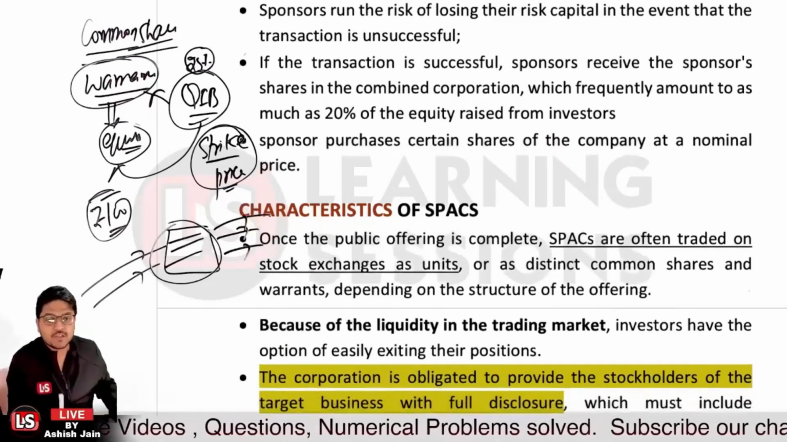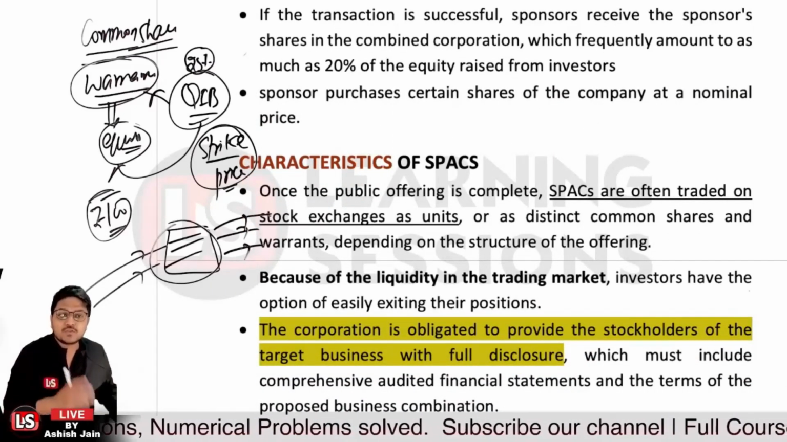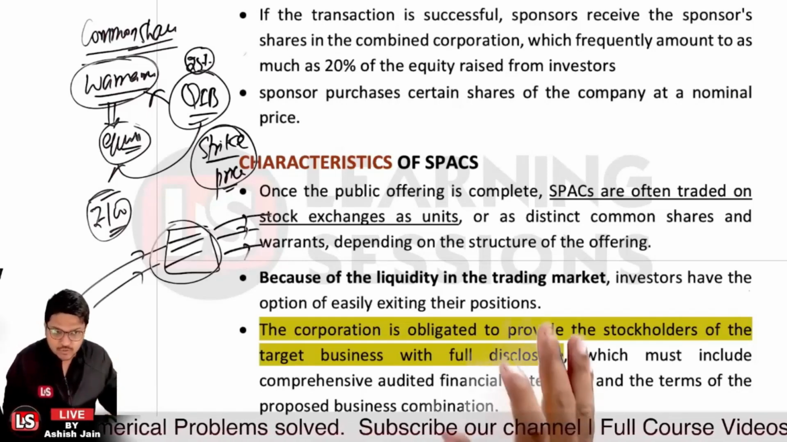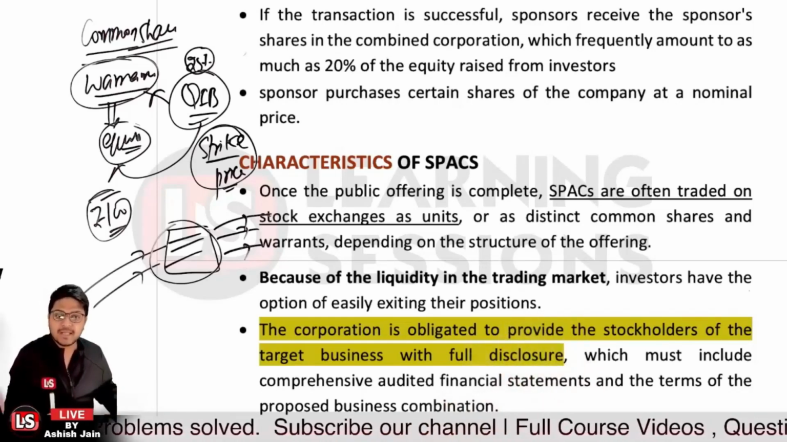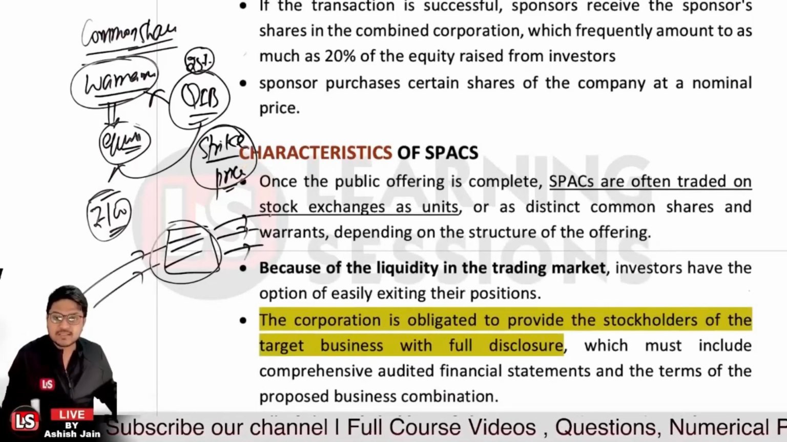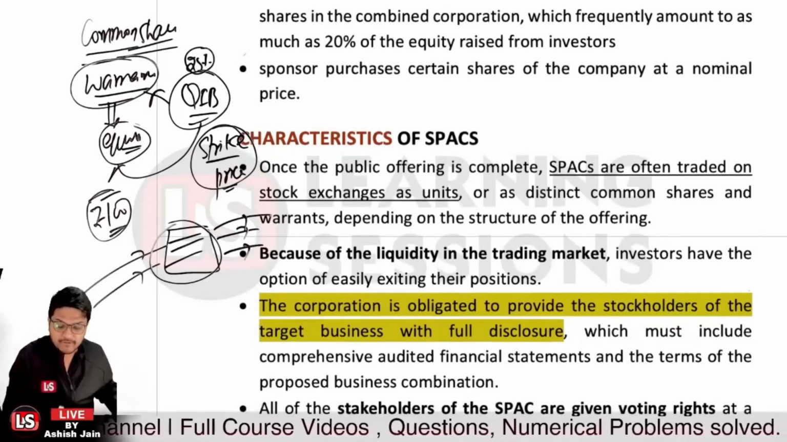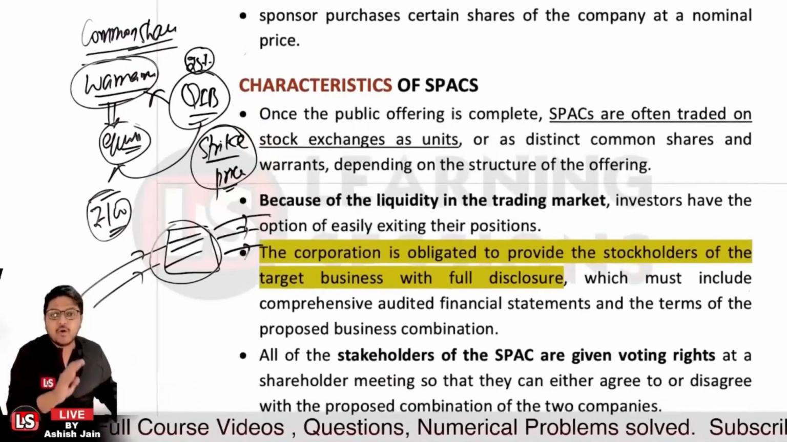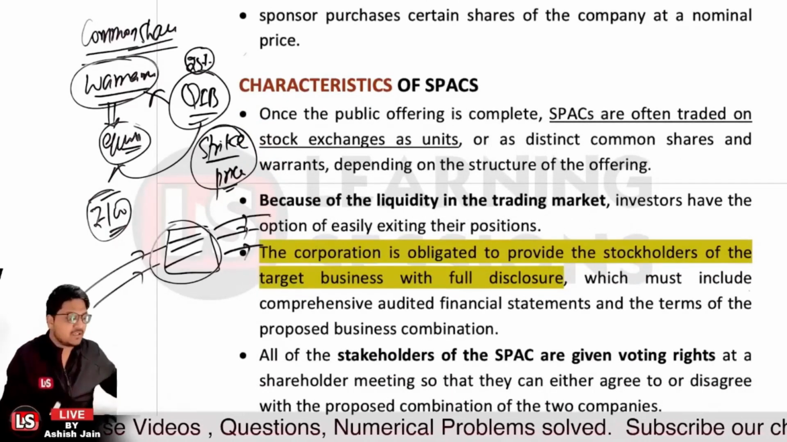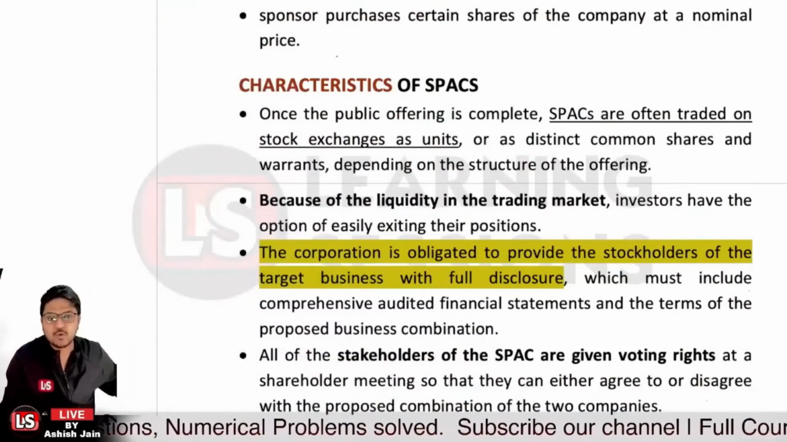And further, the corporation is obligated to provide the stockholders of the target business with full disclosure. So every disclosure is to be made, which basically includes the comprehensive audited financial statements, or particularly the terms of the proposed business combination. Those will all be made transparent, and all the information will be available. And all the stakeholders of the SPAC are given voting rights. Whatsoever the shareholders of the SPAC, they will be given the voting right as shareholders.